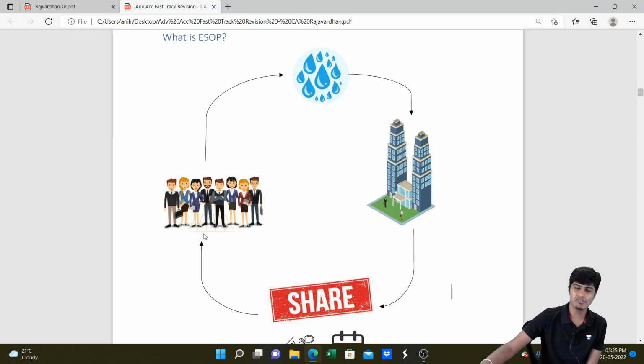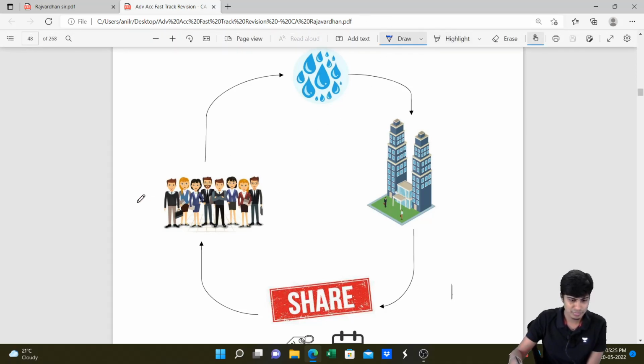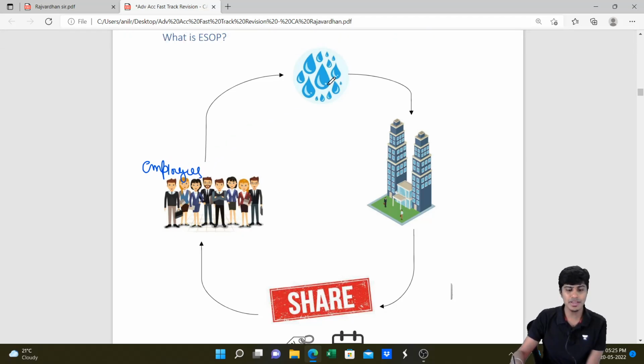So these people, well suited, well dressed, standing up here, are employees of the company. These employees have given their hard earned sweat to the company.